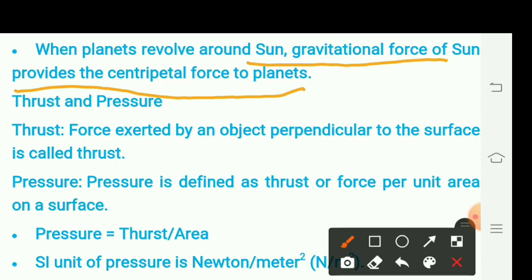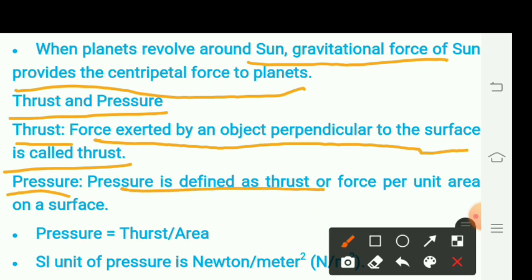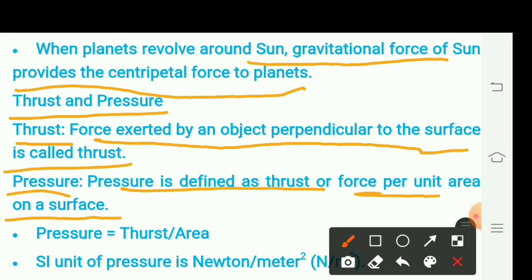Now about thrust and pressure. Thrust is the force exerted by an object in a perpendicular direction to the surface. Pressure is defined as thrust, or the force per unit area of the object on a surface.